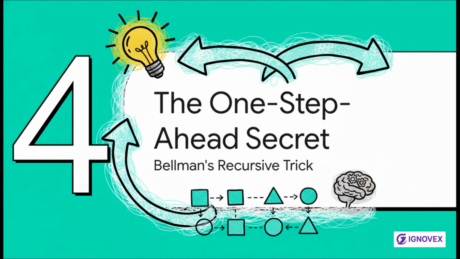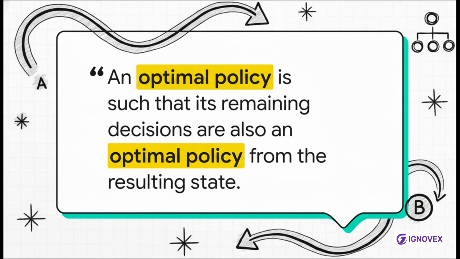And this leads us right to the core insight, that eureka moment from the mathematician Richard Bellman. It's a really clever recursive trick that makes what seems like an infinitely complex problem surprisingly simple. Bellman called this the principle of optimality. The idea is actually pretty simple, but it's profound.